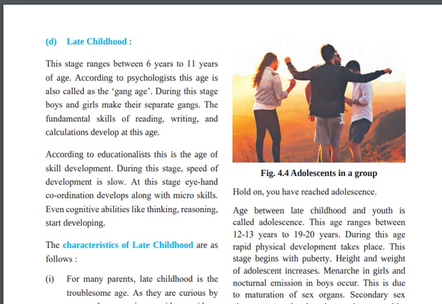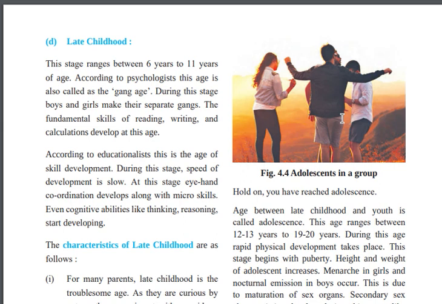During this stage, the speed of development is slow. At this stage, eye-hand coordination develops along with micro skills.